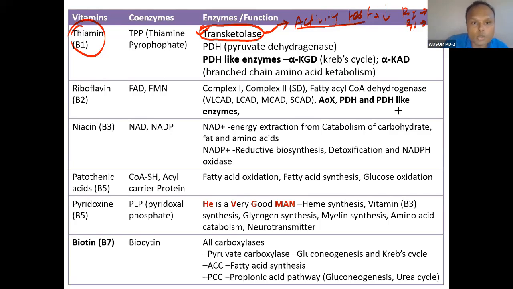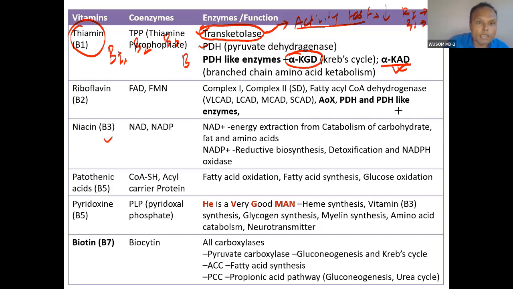Now this group of 3 enzymes: one is pyruvate dehydrogenase, and the other 2 are pyruvate dehydrogenase-like enzymes. This is part of the Krebs cycle, alpha ketoglutarate dehydrogenase, and alpha keto acid dehydrogenase, which we will talk about in amino acid catabolism. So these 3 contain what? From vitamin B1 to vitamin B5. Vitamin B1, it also has vitamin B2. So in vitamin B2 also, these 3 will come. Vitamin B3, niacin: in niacin also these 3 enzymes will come.